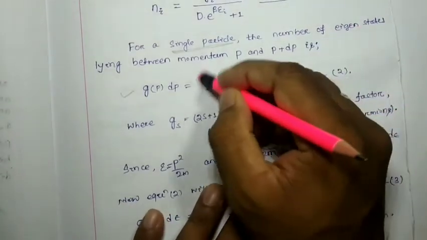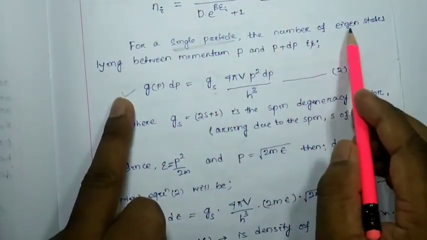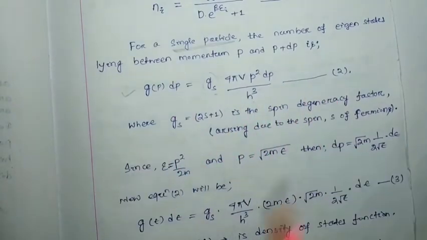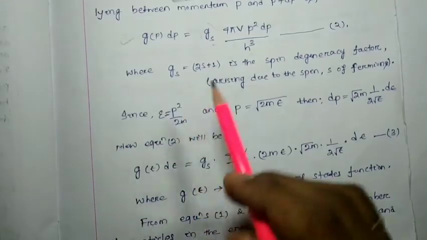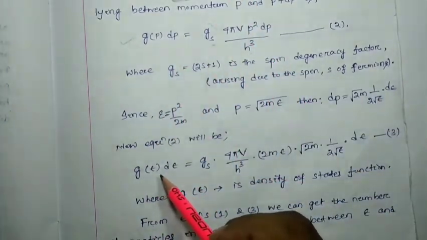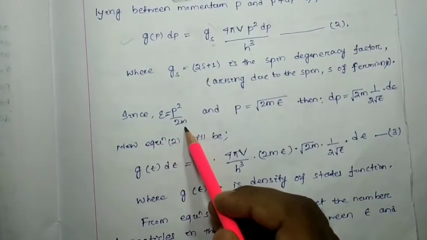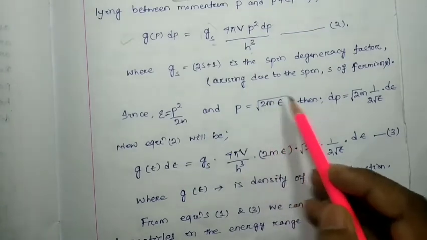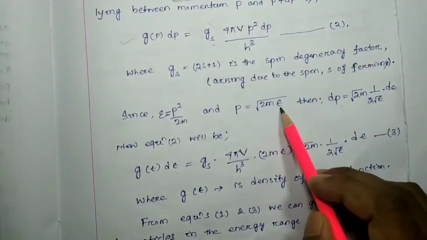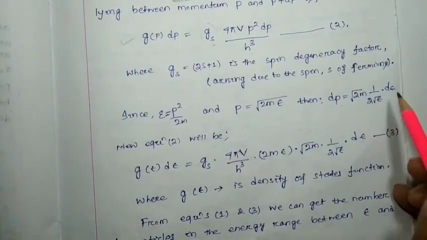So we know very well that the number of energy eigenstates in between p and p plus dp will be this one, for a single particle. Now we are going to convert this p dp to epsilon d epsilon in energy format. Here we know that epsilon equals p squared by 2m, so p equals root over 2m epsilon, then dp will be root over 2m, which is a constant, into 1 by 2 root epsilon into d epsilon.